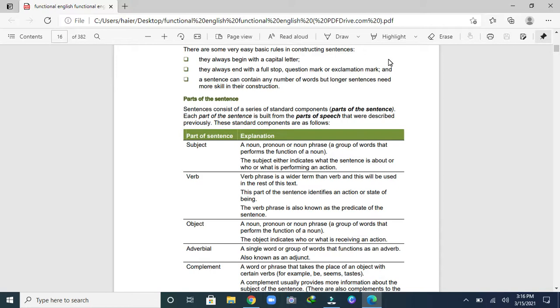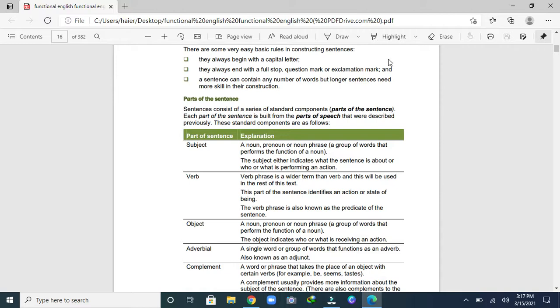So this is important. The subject either indicates what the sentence is about or who or what is performing an action. So in the subject we talk about some noun, some pronoun, or who or what is performing an action. Got it?